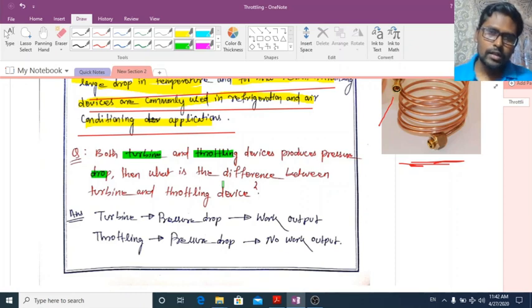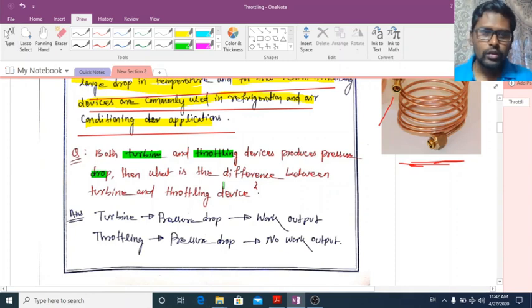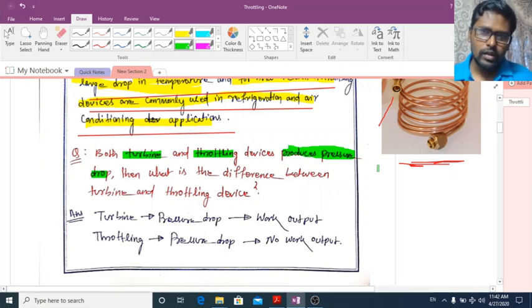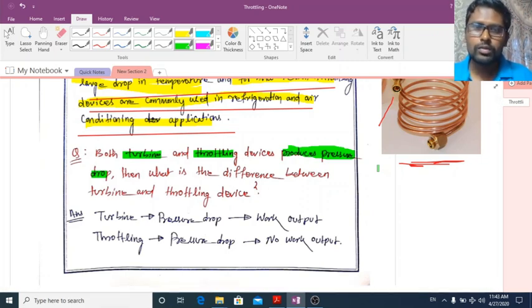In the same way, in the case of a throttling device also, you will get the pressure drop. So in both devices, pressure drop is occurring. But what is the difference between the turbine and the throttling device? Both are producing significant pressure drop. The main difference is that a turbine is used to produce work output. A turbine can produce work output because it has moving parts. But throttling devices are not capable of producing work output.